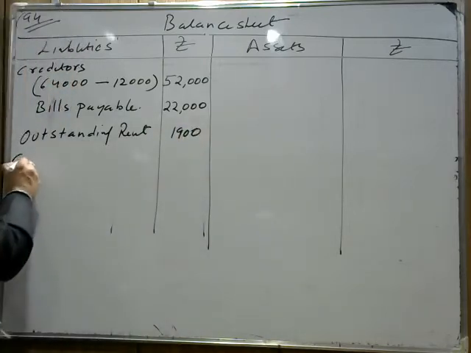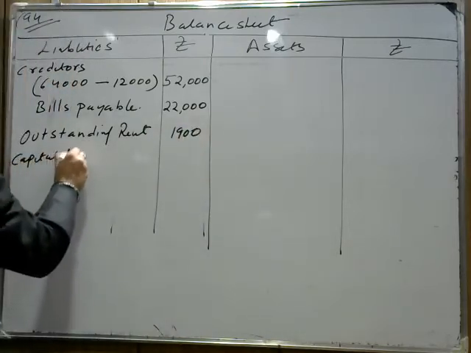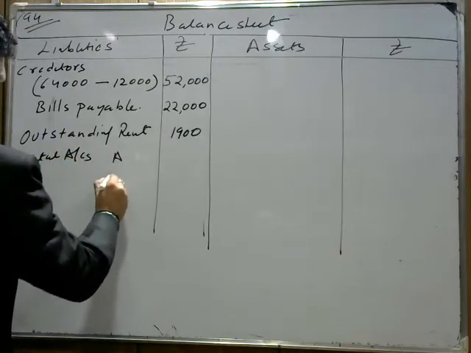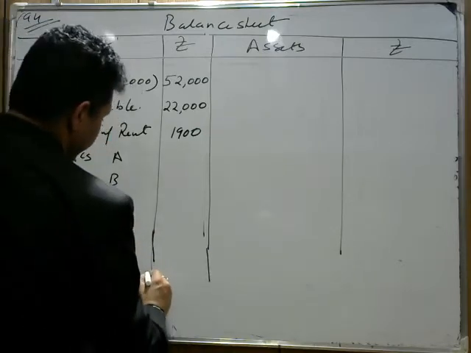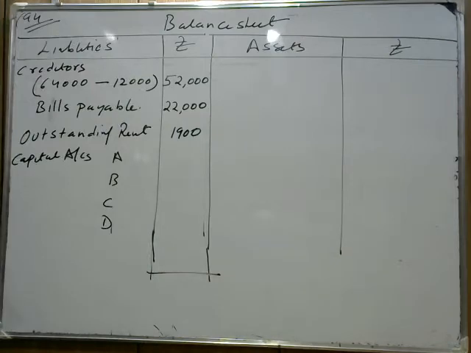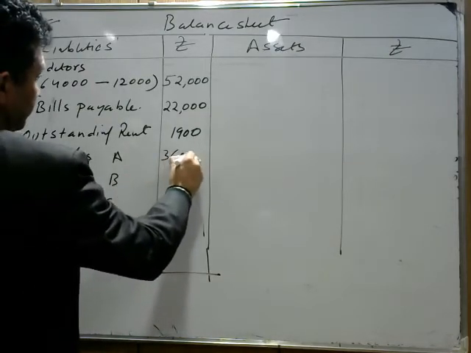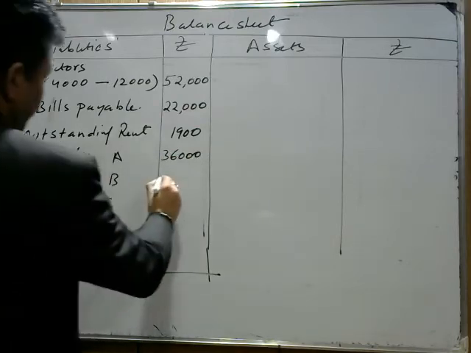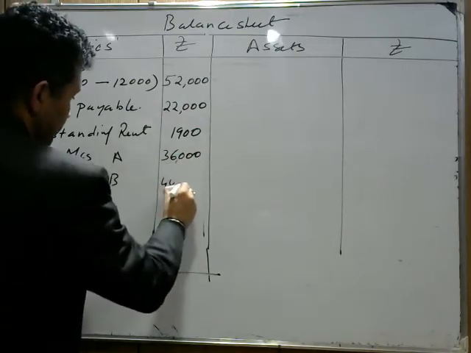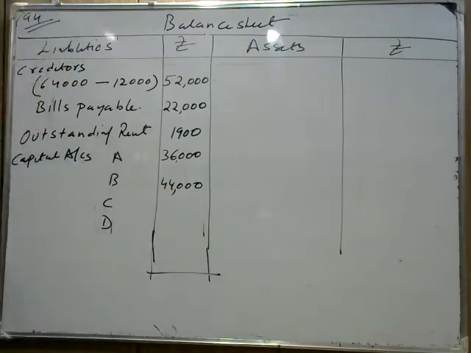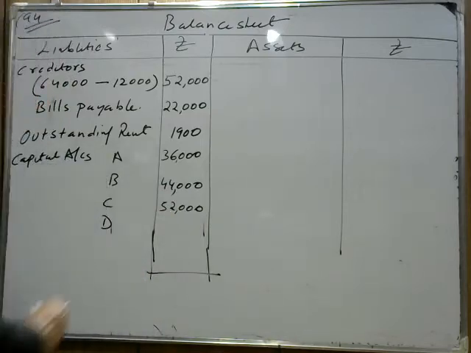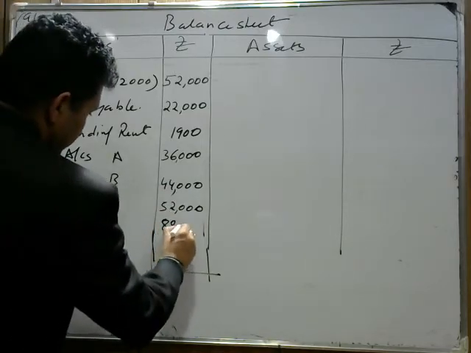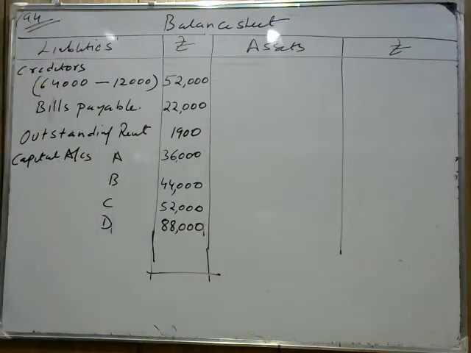Next is capital accounts. Capital accounts of all the partners A, B, C and D. Now what is the capital of A plus B plus C and D? The A capital is given 36,000. When we took out the balance, the capital of A is coming 36,000. The capital of B is coming 44,000. We write 44,000 B capital. The C capital is 52,000. And the D capital is coming 88,000. We adjusted this capital. So D capital is 88,000. Okay, I hope no other thing is there on the liability side.